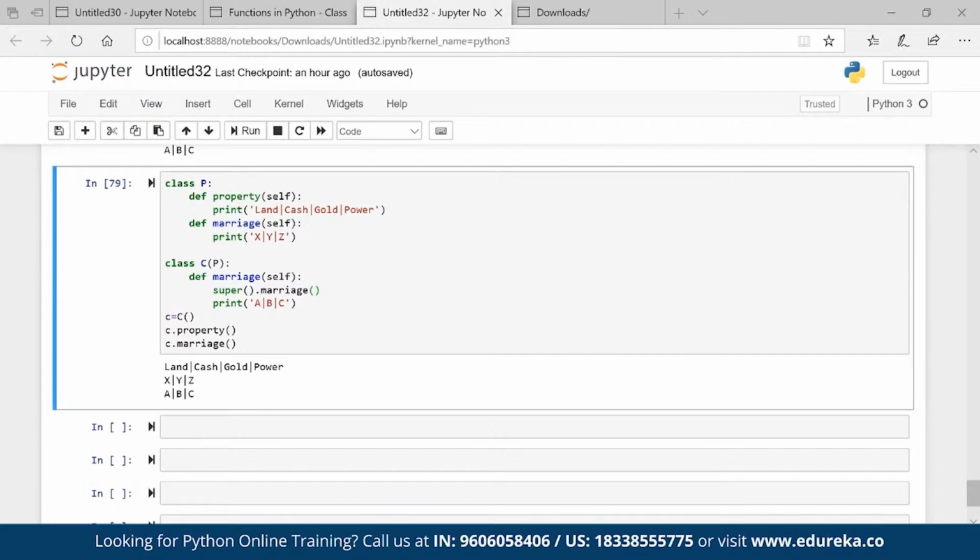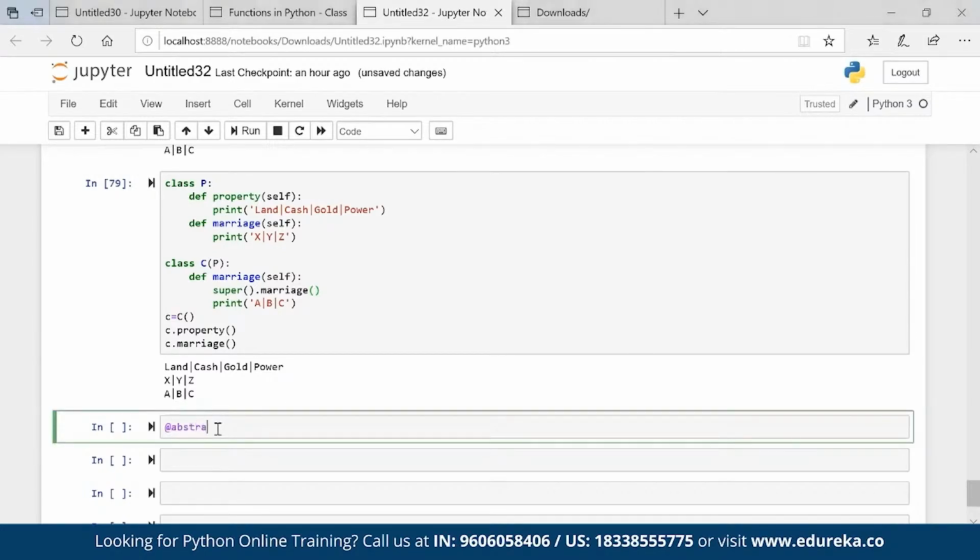How to declare an abstract method? There is a concept of decorator, called the @abstractmethod decorator. To create an abstract method, we declare it like this. And this abstractmethod decorator is present in the ABC module, so you have to import the ABC module. The child class is responsible for the parent class implementation. Okay, so the child will give the property.